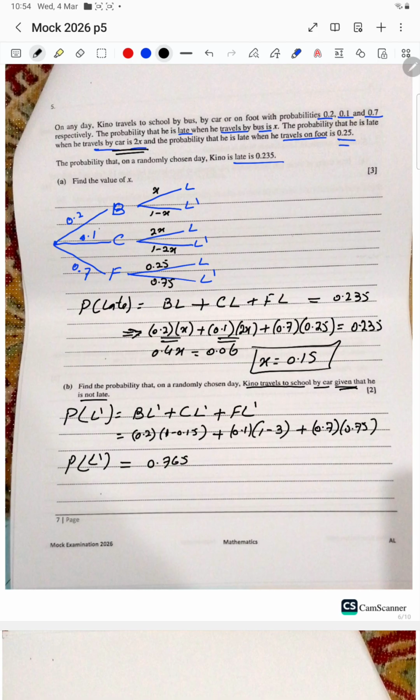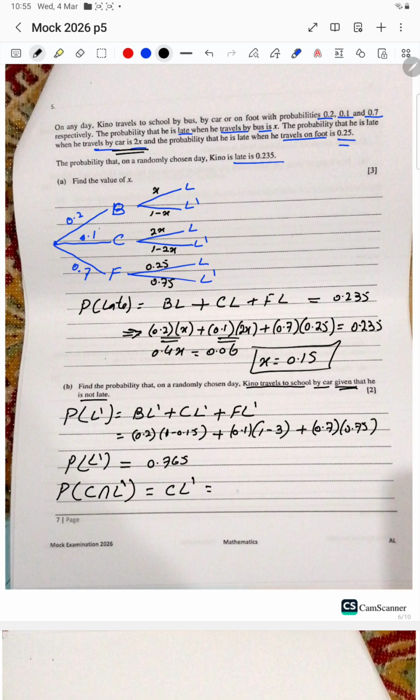But here it's not finished, because it's a conditional probability: given that he is not late, we calculated it. Kino travels to school by car and not late. So it will be car and not late.